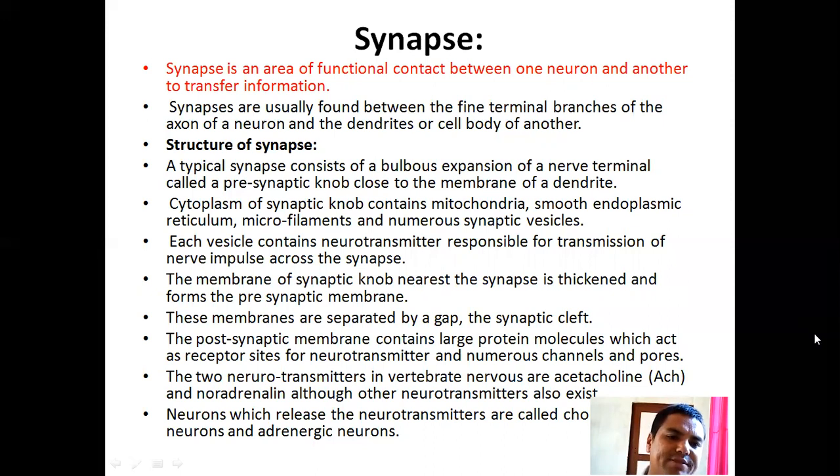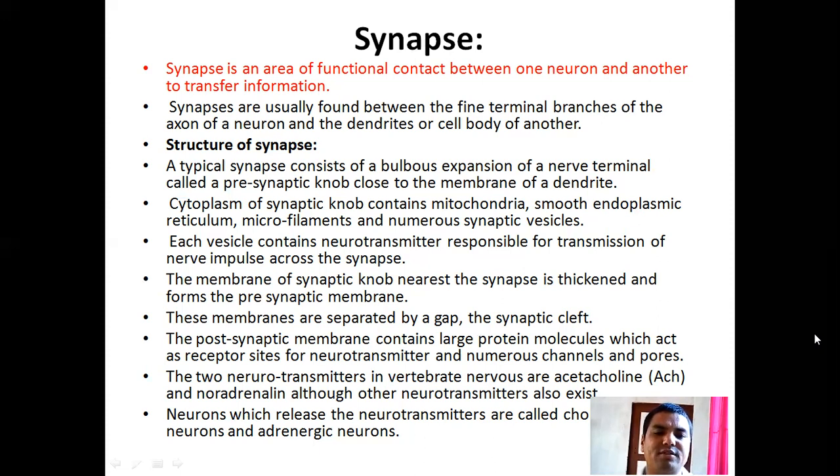A typical synapse consists of a bulbous expansion of a nerve terminal, called the presynaptic nerve, close to the membrane of a dendrite. The cytoplasm of the synaptic nerve contains mitochondria, smooth endoplasmic reticulum, microfilaments, and numerous synaptic vesicles. Each vesicle contains neurotransmitter responsible for transmission of the nerve impulse across the synapse.